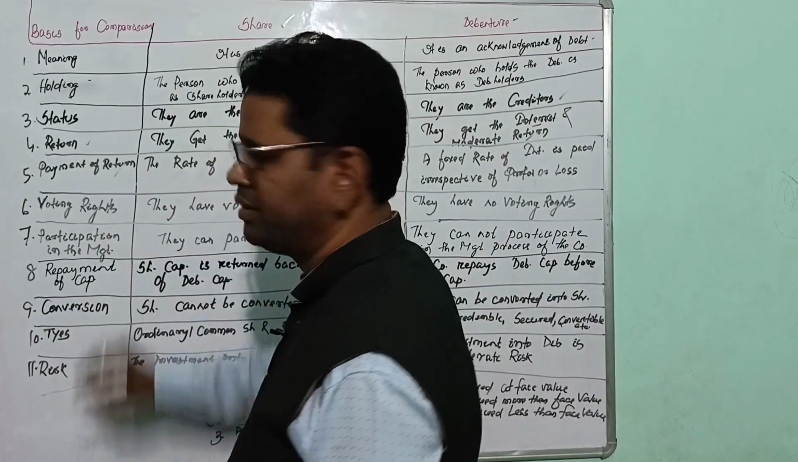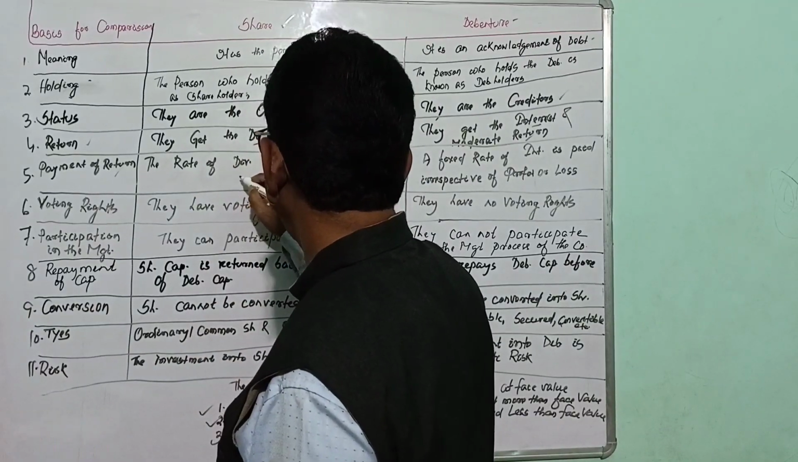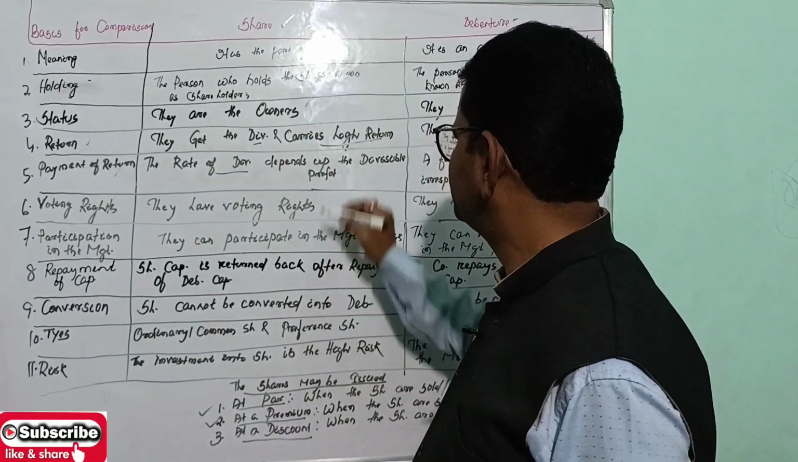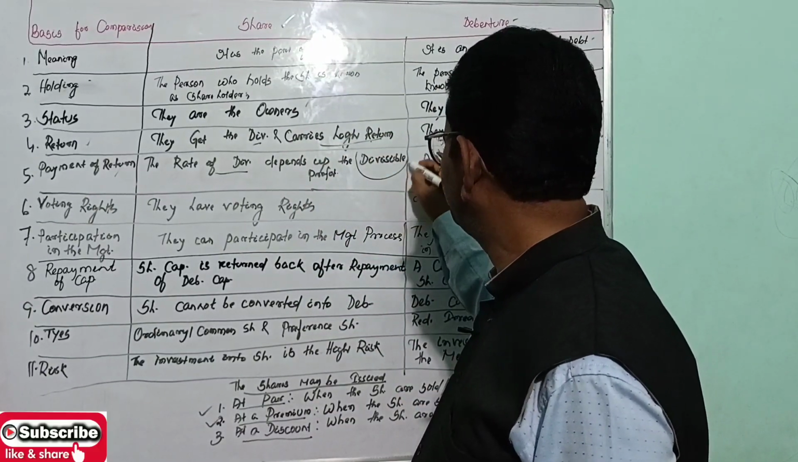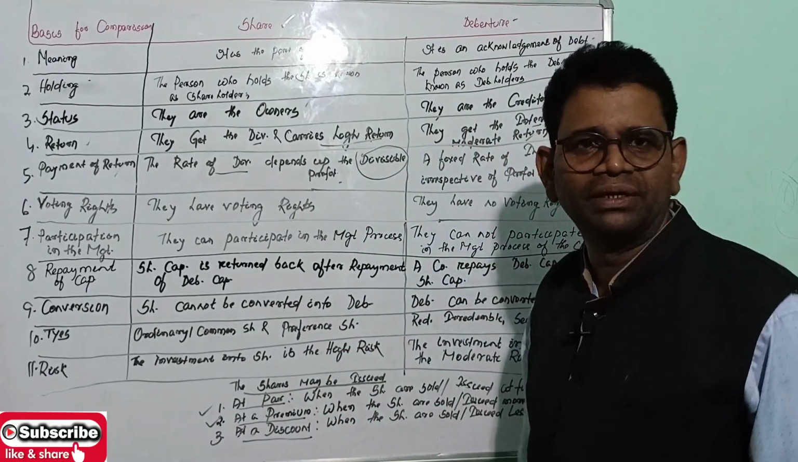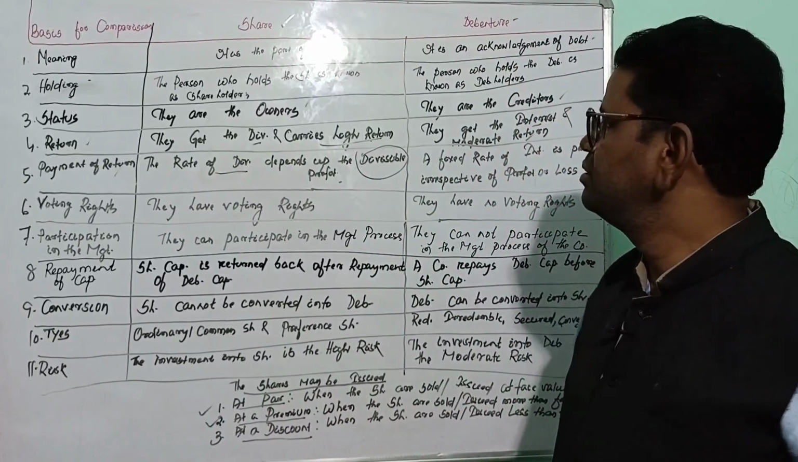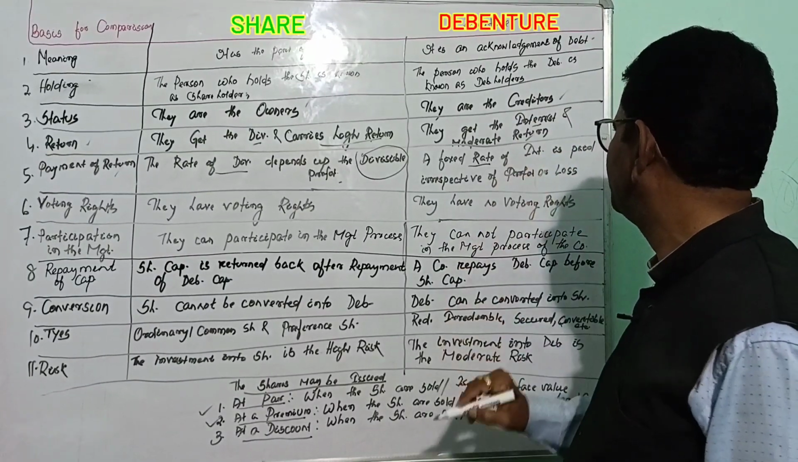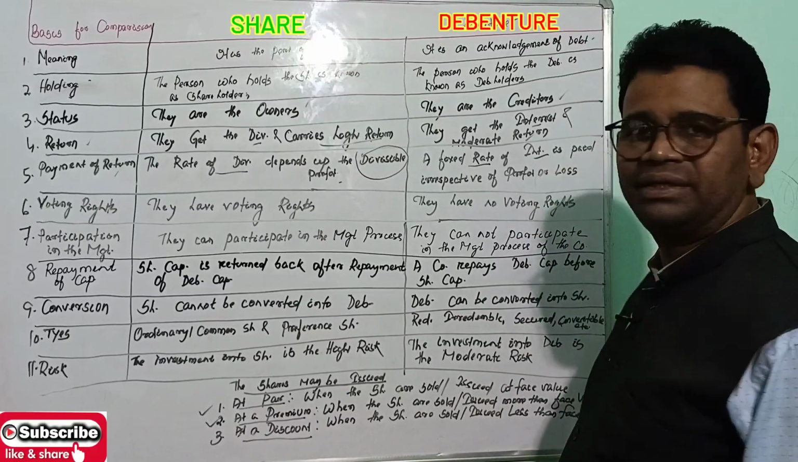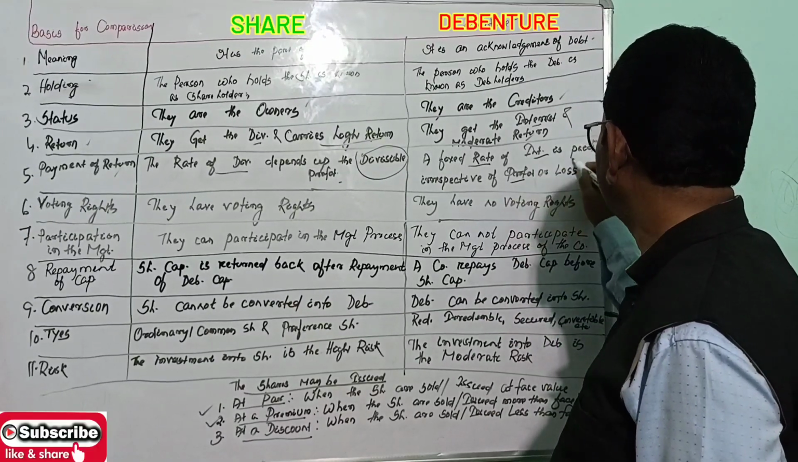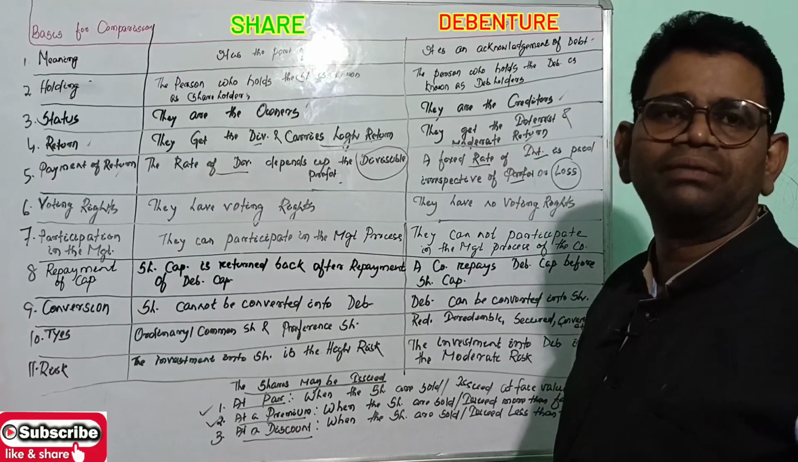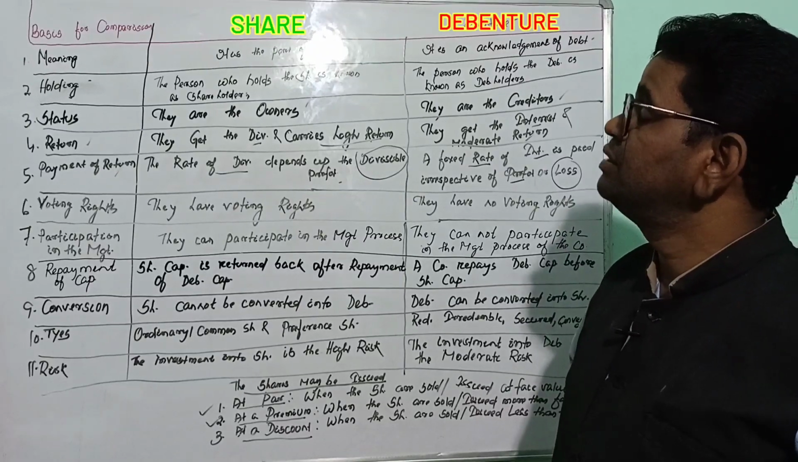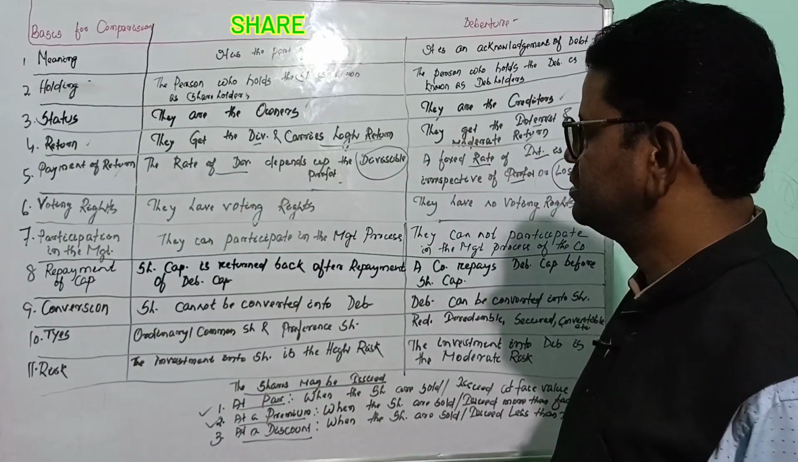Then the payment of a return. The shareholder will get the dividend not at a fixed rate, but it depends upon the divisible profit of the company. If there is more profit, then the shareholder will get more, whereas the debenture holder will get a fixed rate of interest, and this is paid irrespective of profit or loss, which we have already discussed in the types of debentures.